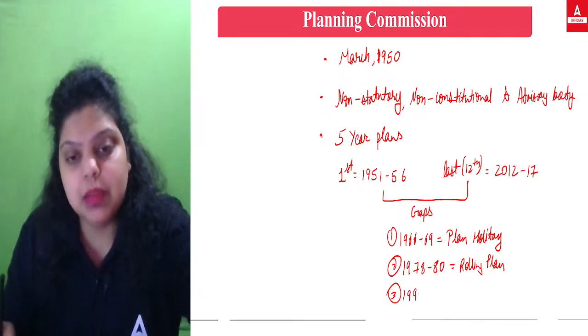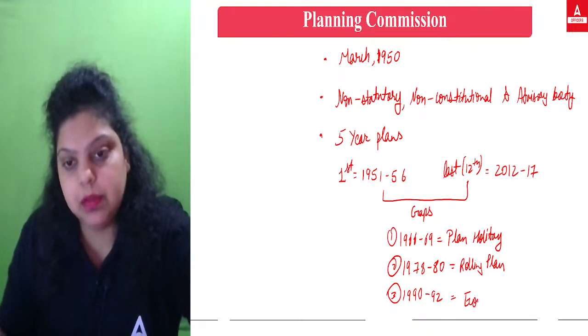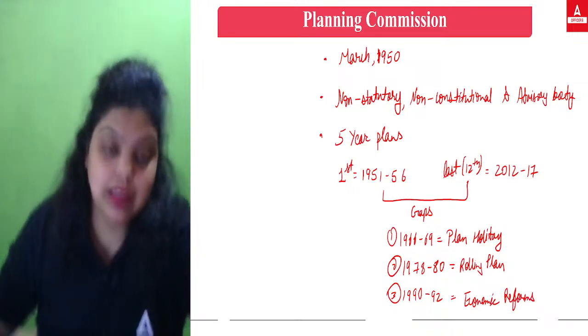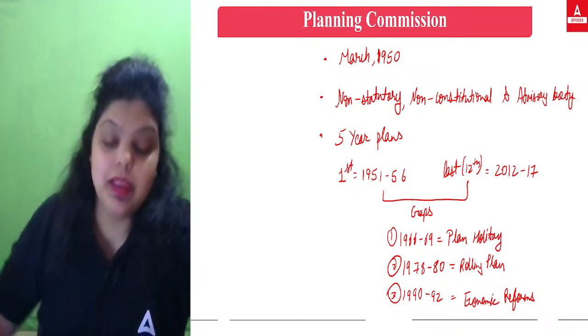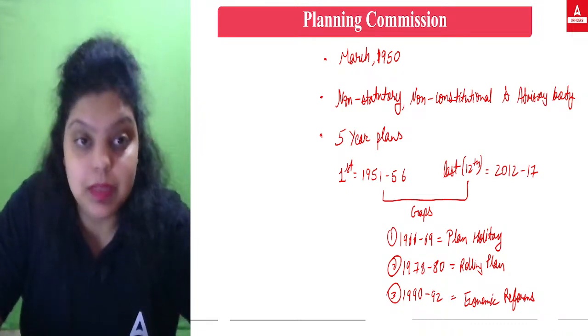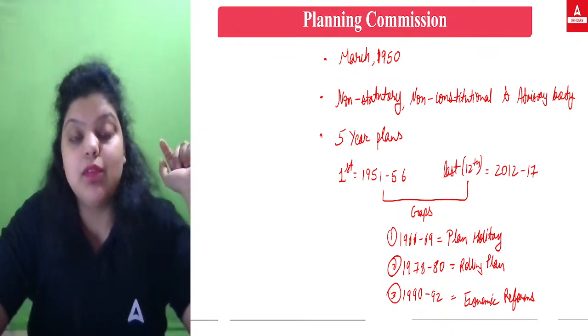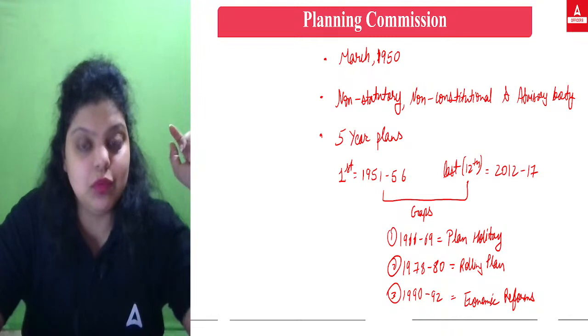Then the third gap came in the year 1990 to 1992, that is a 2-year plan gap, and the reason was that economic reforms were done. So the LPG policy was introduced, and that's why the third gap has been seen in the economy under the 5-year plan. So these are the 3 gaps in the economic planning of the country. The reasons I have told you.